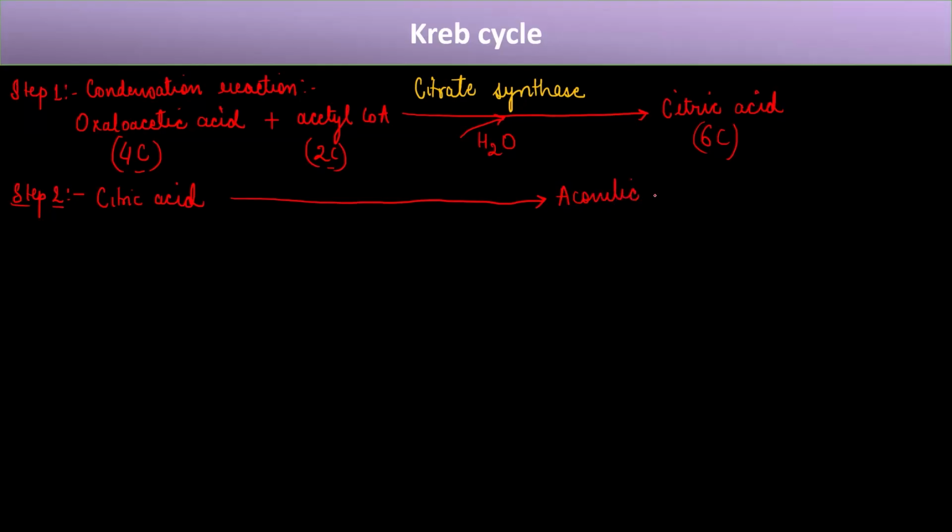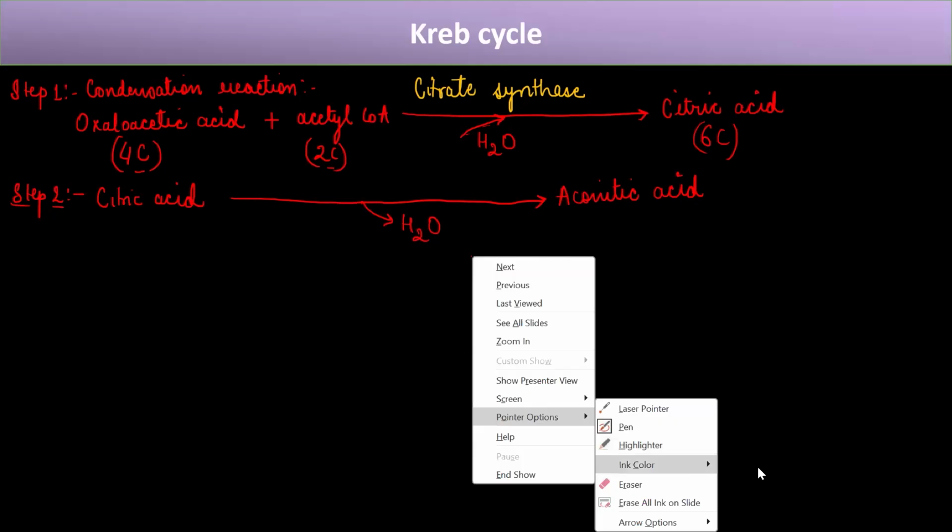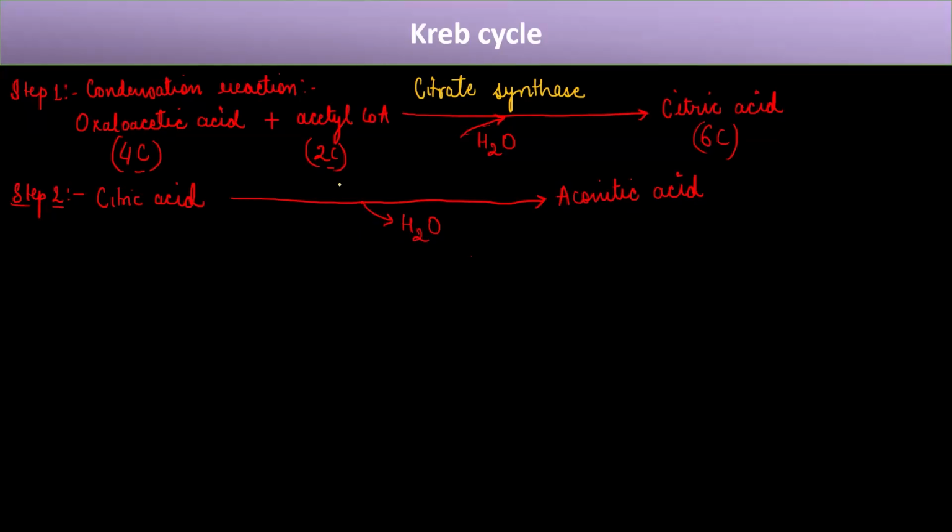Aconitic acid. Okay, and what also happens in this case? The water molecule that was taken in step 1 gets released. So the aconitic acid is formed when the water molecule gets released, which was utilized in the first step. And the enzyme that catalyzes this reaction is known as aconitase. So this is the enzyme that catalyzes this reaction.